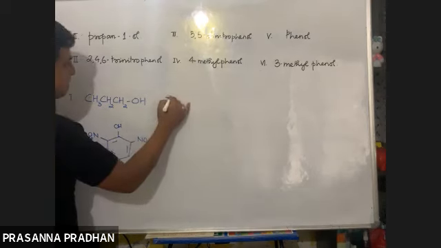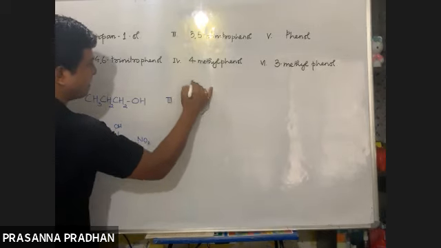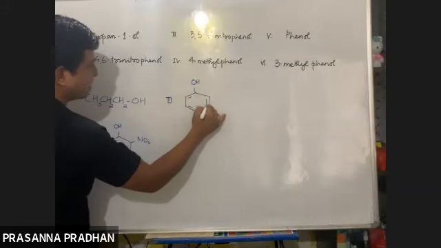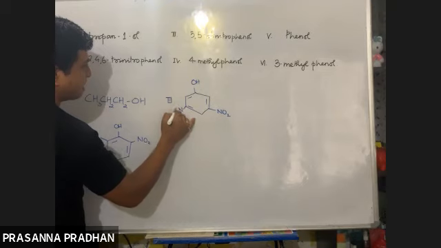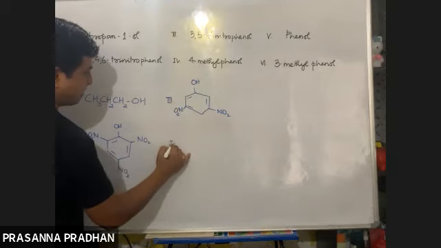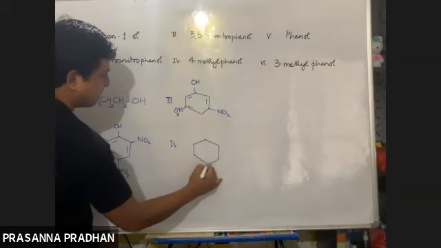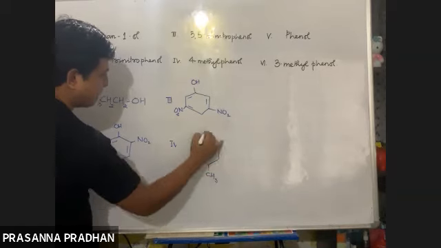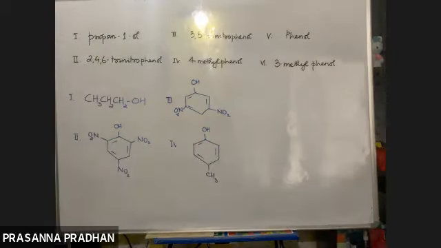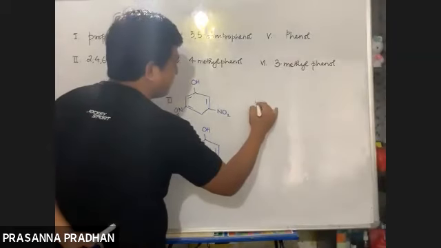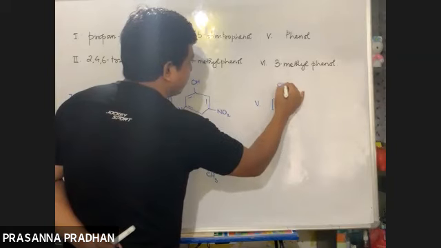Number 3 would be 3,5-dinitrophenol. So this is phenol, the number 3 position is this, there is a nitro group out here, and at the number 5 position, another nitro group out here. Number 4, I've drawn 4-methylphenol. This is the 4 position, and if I draw phenol with a methyl here, this would be 4-methylphenol. Number 5 would be just phenol.